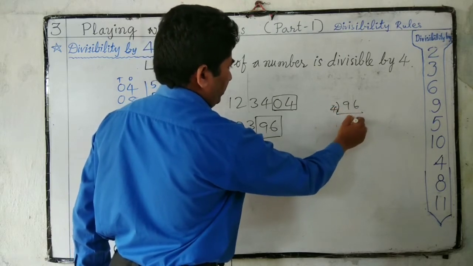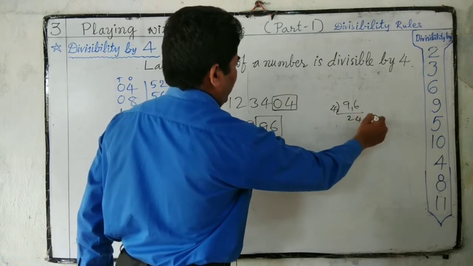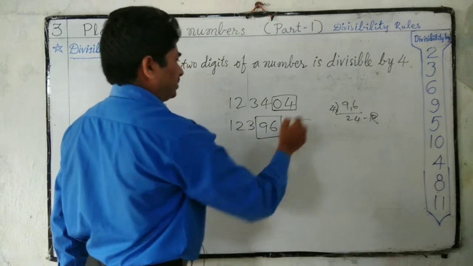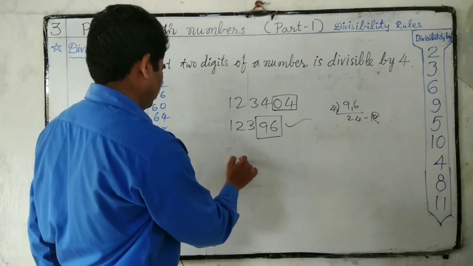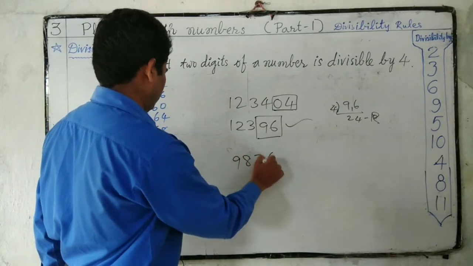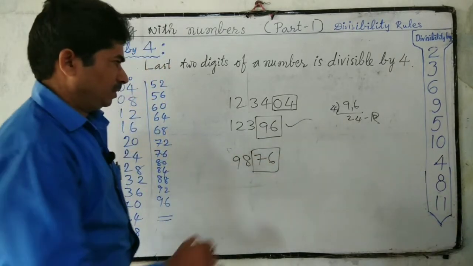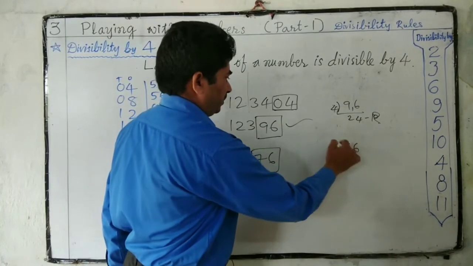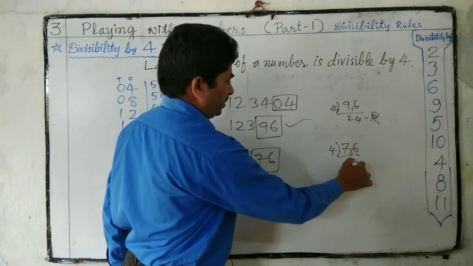4 2s are 8, 4 4s are 16. So 0 remainder. This number is also exactly divisible by 4. Last two digits, 76. 4 1s are 4, 3 carried, 4 9s are 36.